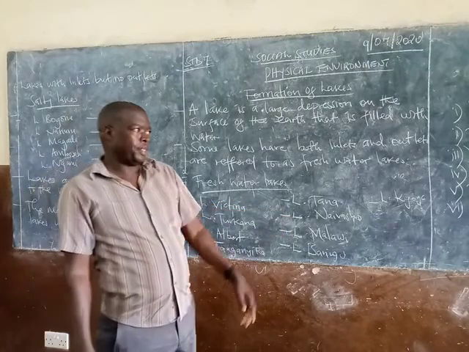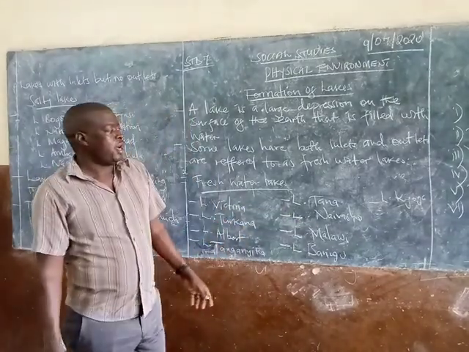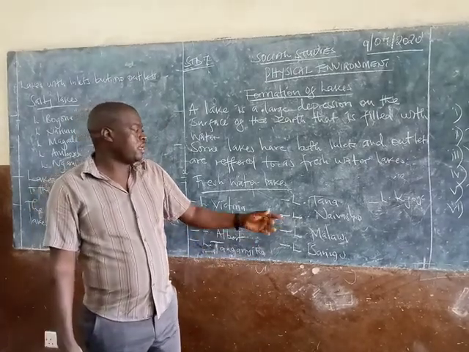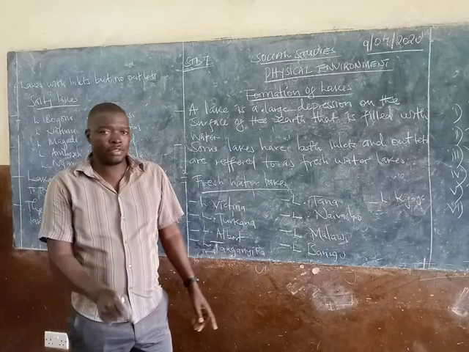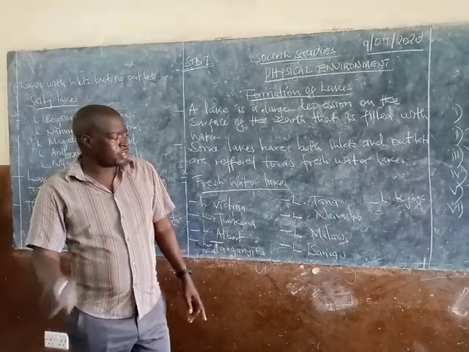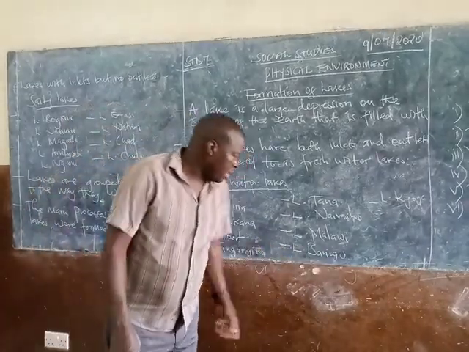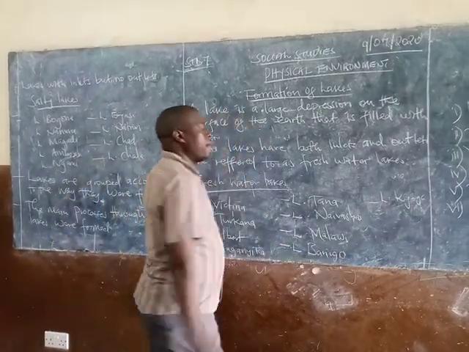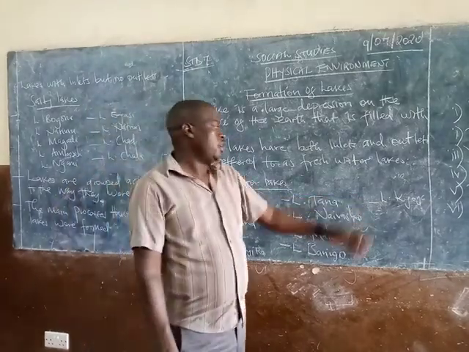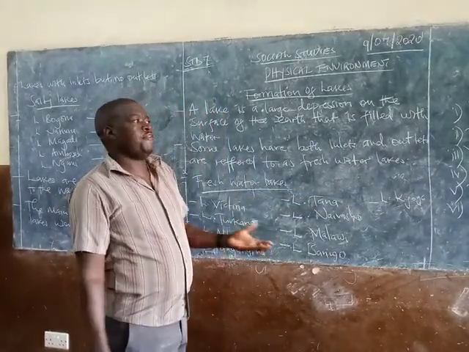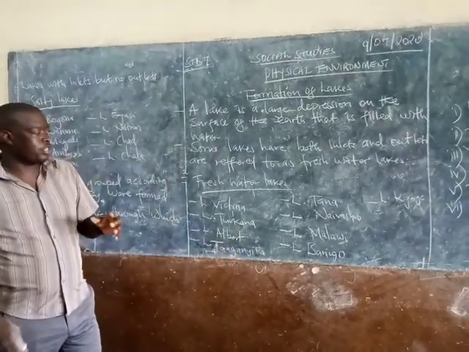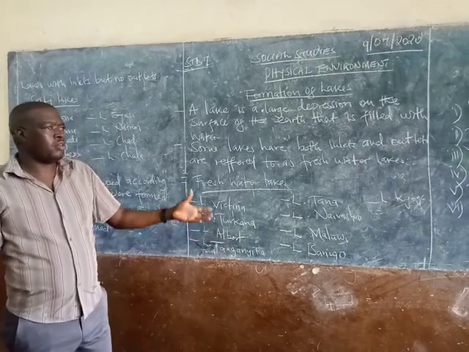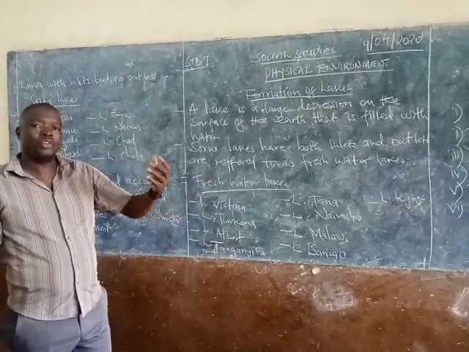Then we go to Tana. Lake Tana is in Ethiopia. We have Naivasha, which is just here in Kenya. Then we have Lake Malawi, down south in Malawi. And we have Lake Baringo, also in Kenya. Then the other lake, we have Lake Kyoga. So these are just a few examples of the freshwater lakes that we have in Eastern Africa. There are many lakes in Africa that we are going to discuss more.